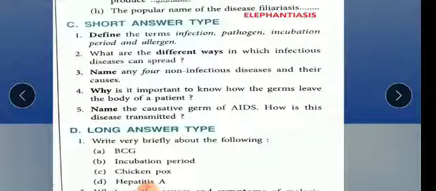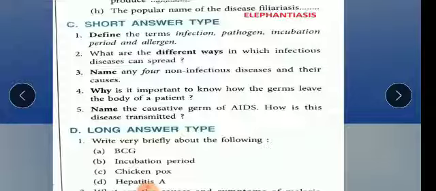Non-infectious diseases means non-communicable. So it can be diabetes, hemophilia, cancer, or asthma, and their causes. Causes means how it is caused. Diabetes is basically a metabolic disorder, and it disturbs the metabolism of our carbohydrates or sugar, so that in the blood or in the urine the blood sugar level will increase. So you should know. These written question answers I will send you. In this video I am just discussing in short.